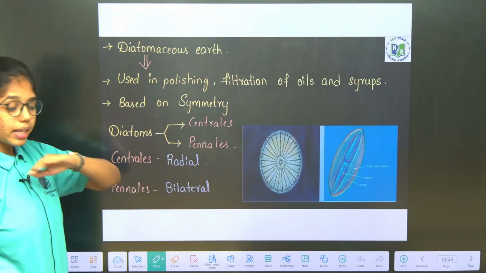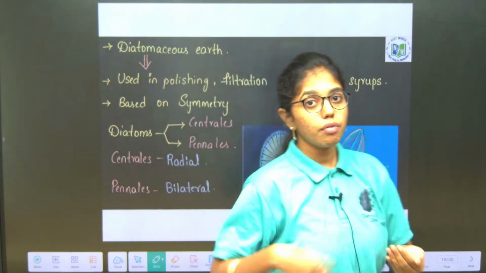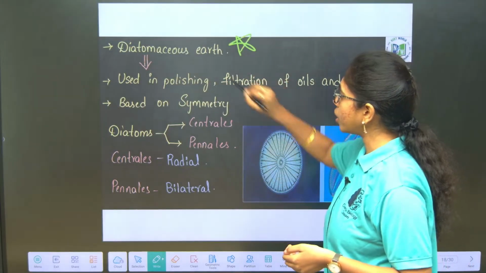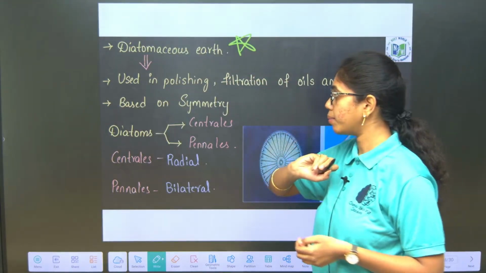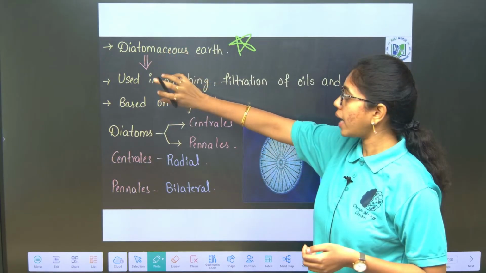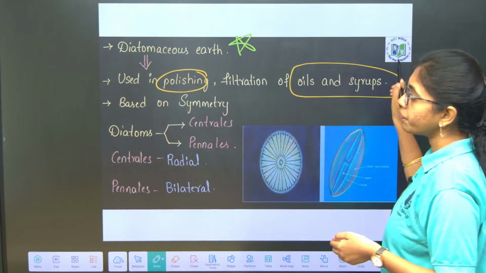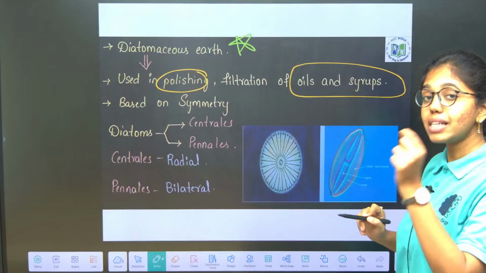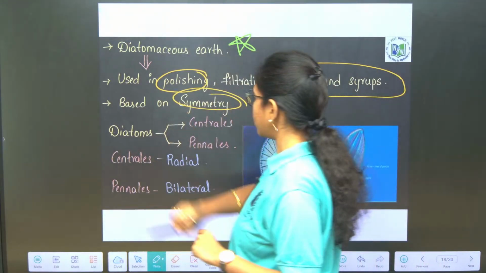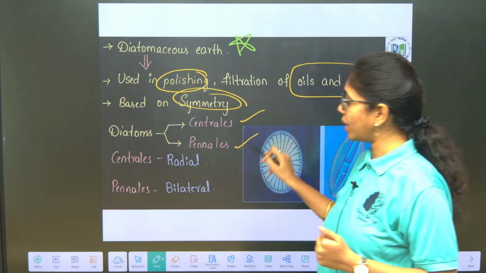All the diatoms which occupy the seabed, their siliceous cell walls form diatomaceous earth or Kieselguhr, which is again a major important point to be remembered. They have very good commercial importance. They are used in polishing, and filtration of oils and syrups. Now, there is a classification of diatoms based on symmetry: centrales and pennales.